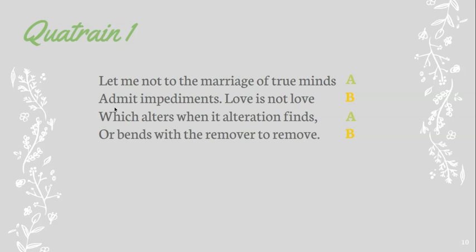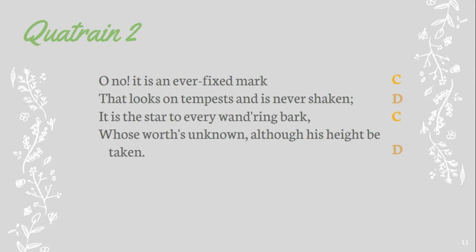So he says, love is not love, which alters where alteration finds, or bends with the remover to remove. So basically what he's saying is that love doesn't change someone when it thinks there's something to be changed. And if somebody wants to change you, you don't remove something about yourself. So love doesn't alter or bend, right? Okay, let's look at the next quatrain or stanza.